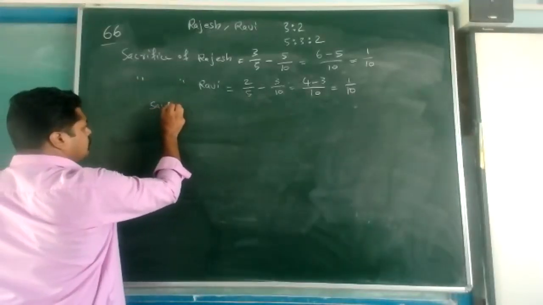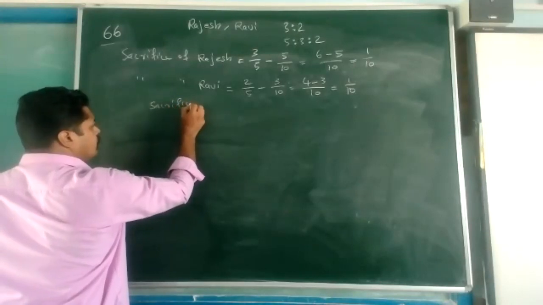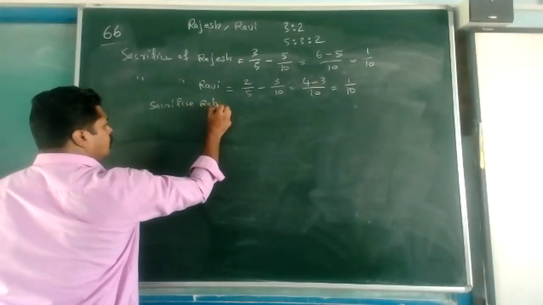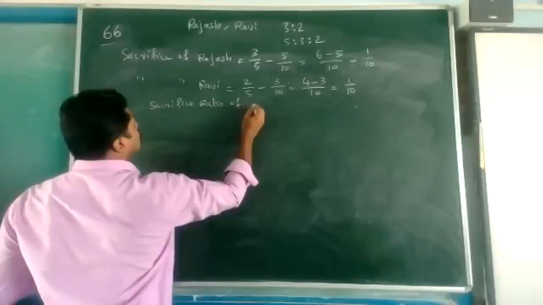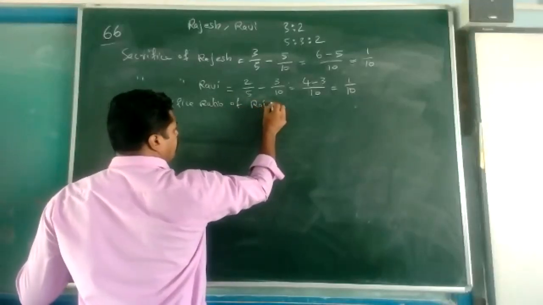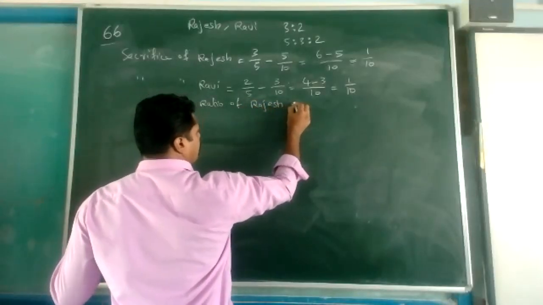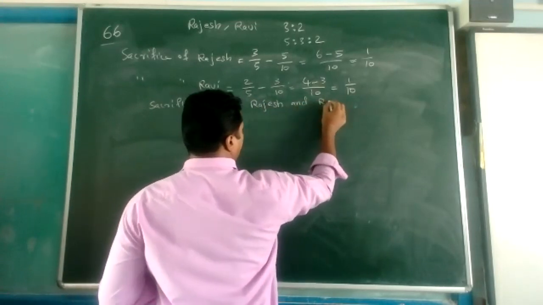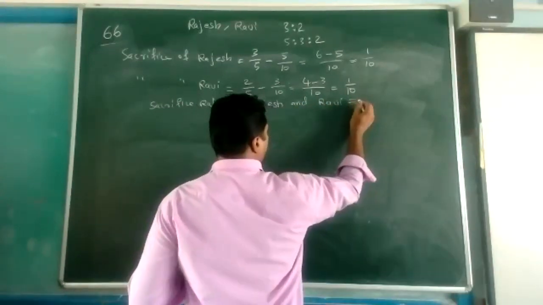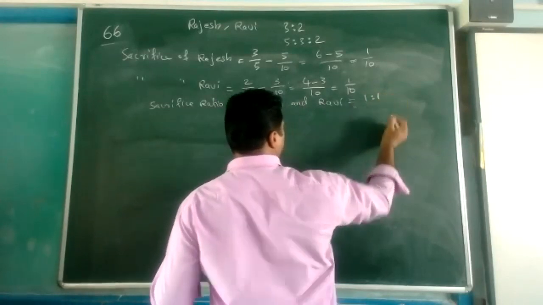Sacrifice ratio of Rajesh and Ravi is one is to one.